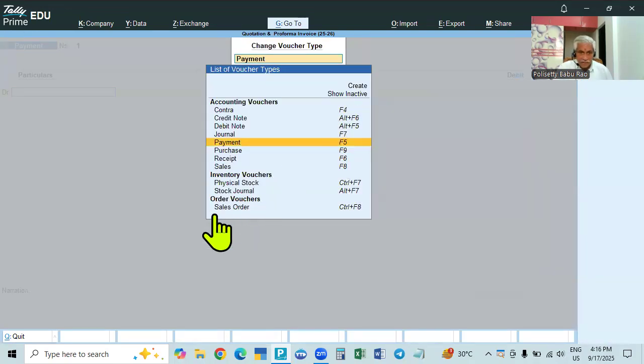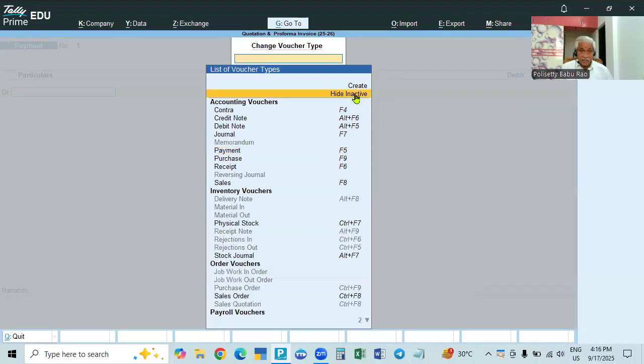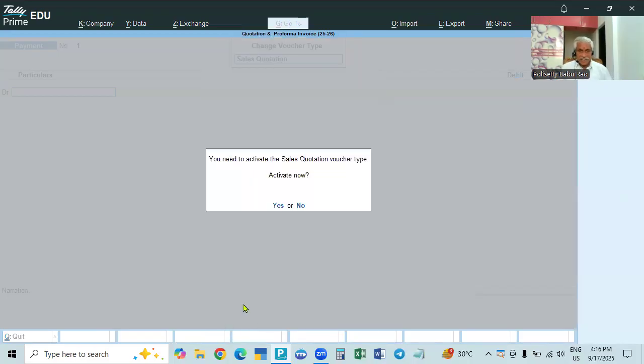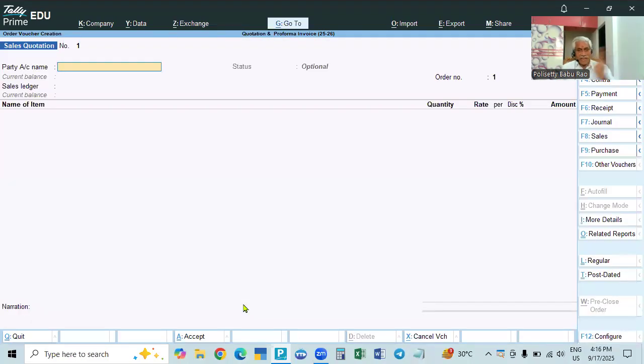So here that sales quotation is not available. So then you go to inactive. It is created there but not activated. Now we have to activate sales quotation. Activate it here. Activate and open. It is activated there itself.